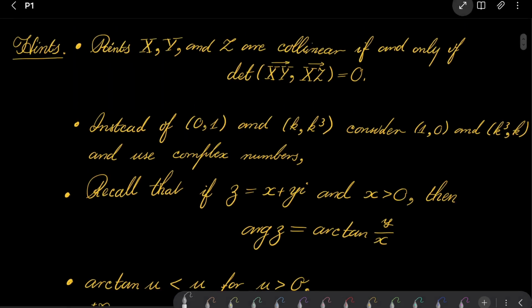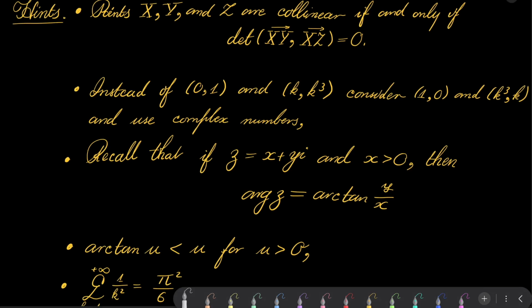First, recall that points x, y, and z are collinear if and only if the determinant, so we make two vectors, and the determinant of these two vectors should be equal to 0. If this is the case, they are collinear. If it's not, they are not collinear.